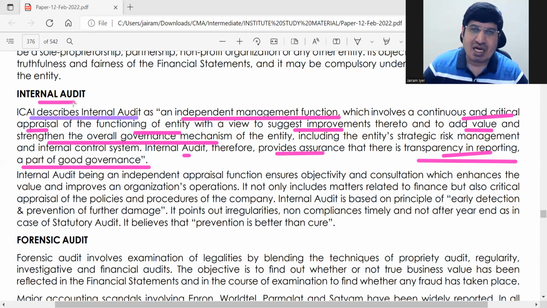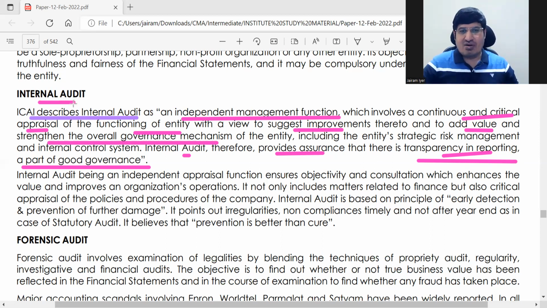So now you understand what is internal audit. So you can write it in your own words. ये चीज जो मैंने आपको समझाया है, these are the main points. One is you can just say it's an independent management function, continuous and critical appraisal of the functioning of the entity, and suggesting improvements. बस ये हो गया. Purpose is to strengthen the overall governance mechanism.